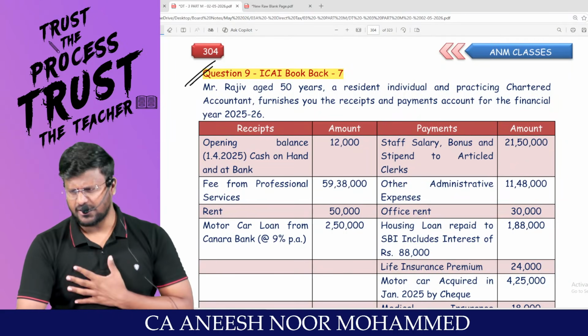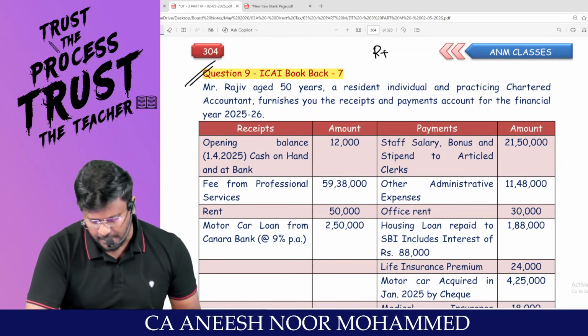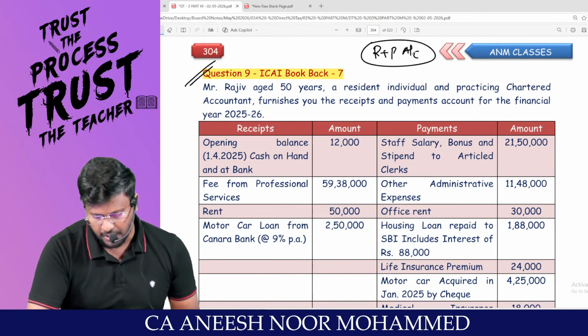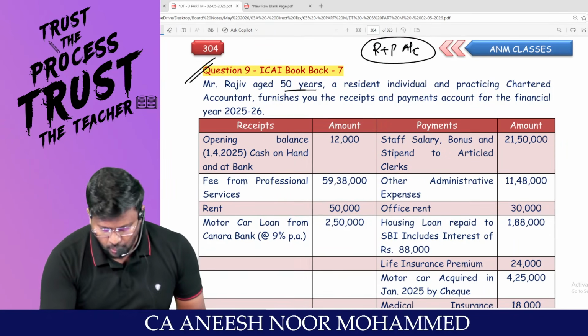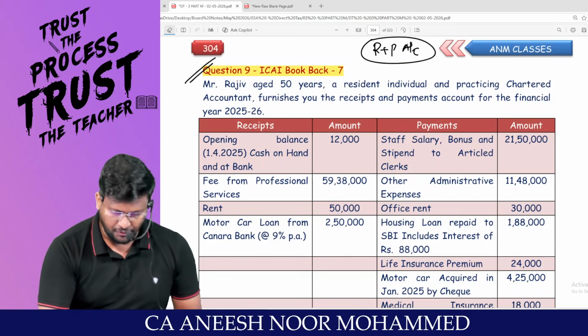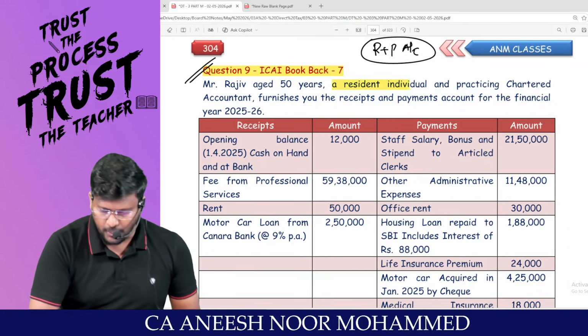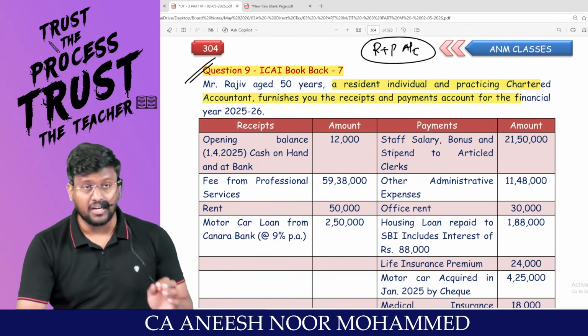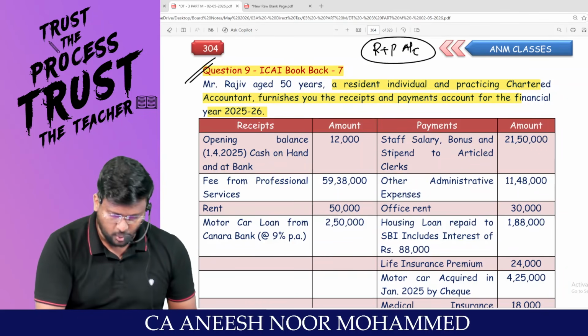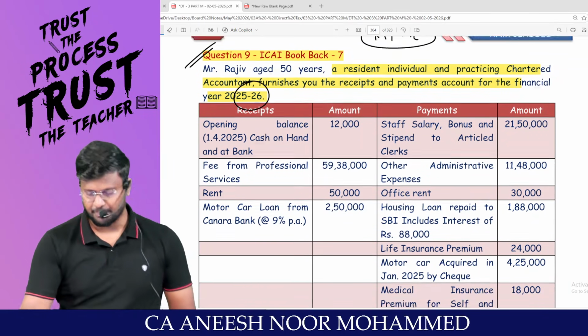Again, a P&L based question we are coming to, but this is a receipts and payments account question instead of a P&L account. Mr. Rajiv, aged 50 years, a resident individual and practicing chartered accountant, furnishes you the receipts and payments account for the financial year 25-26.